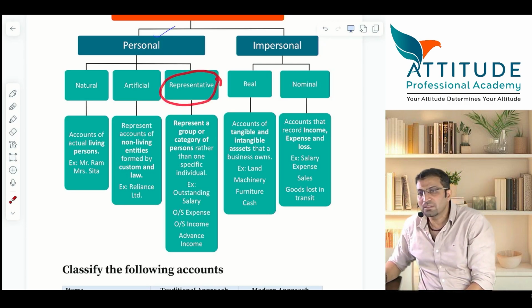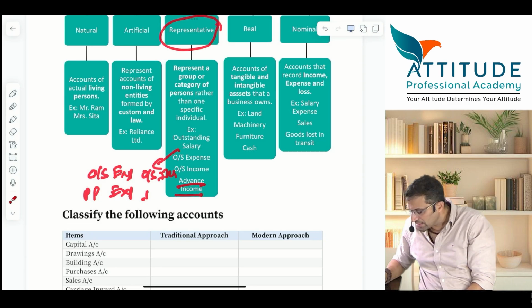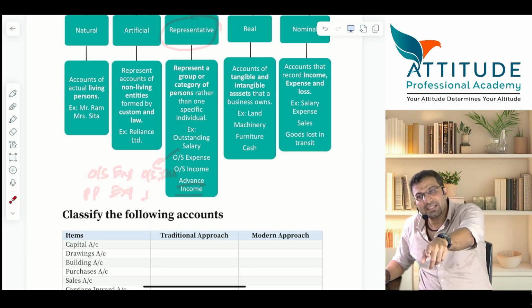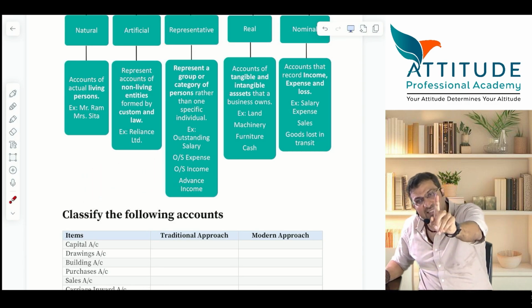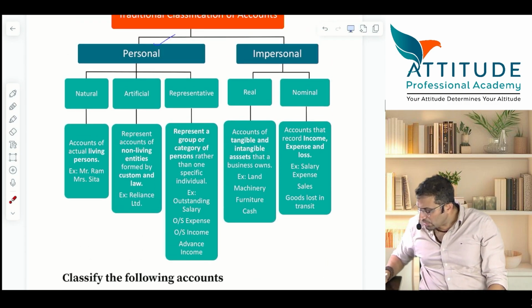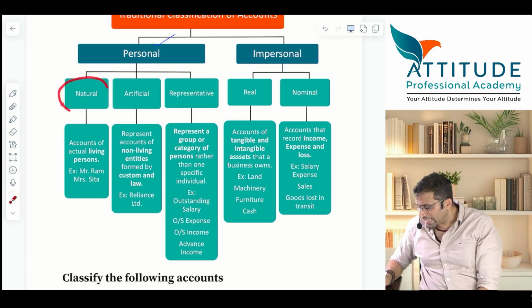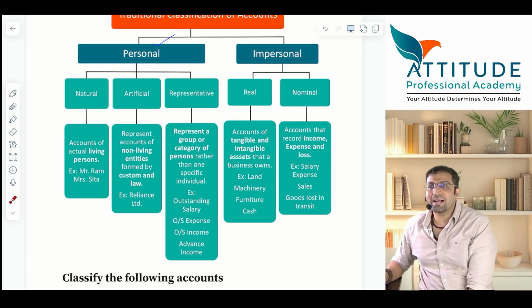So always remember, outstanding expense, prepaid expense, outstanding income, and income received in advance are all representative persons. So personal accounts are accounts of a person, whether a natural person, an artificial person, or a representative person. Understood?